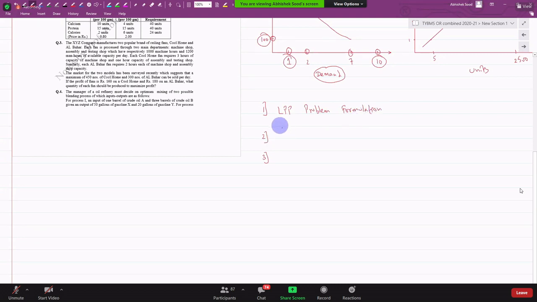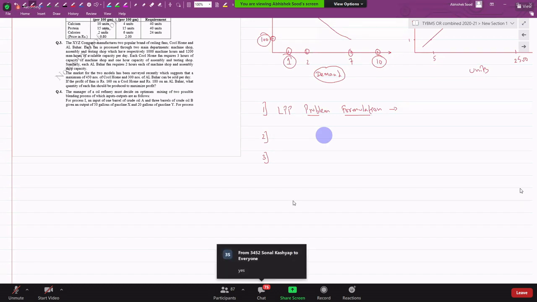So what do we do here? We convert a business problem into a mathematical problem. As you can see here, problem formulation. Here we just formulate the problem. We don't solve it. What did I say? We just formulate the problem. We do not solve it. Am I clear with this? Okay, we don't solve it.